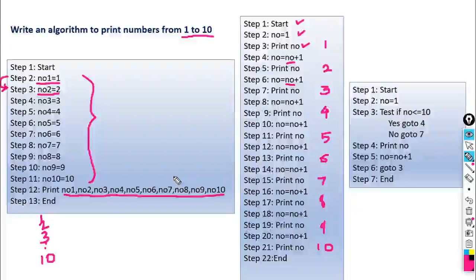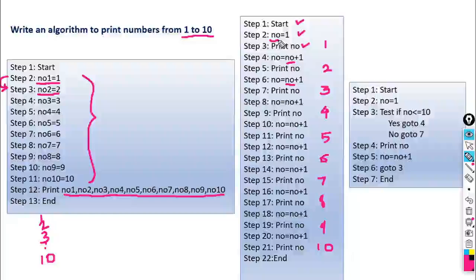Look here, algorithm 1 and algorithm 2, we have the same question, but here we are writing the algorithm by using two different methods. So what type of methods did we use here? In the first example, we are using 10 variables for these 10 values. In the second example, we are using a single variable.